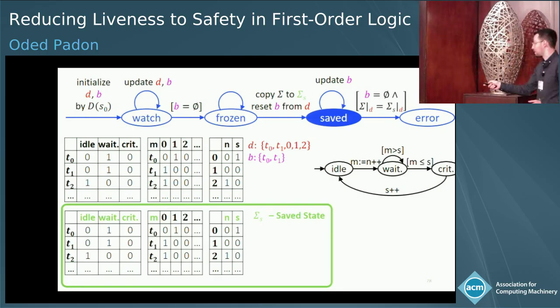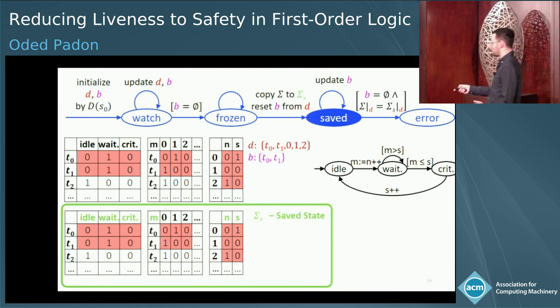In the interest of time, I'm taking it now. When we make this transition, we copy all of our state to a saved state, a shadow vocabulary that we have here, and we reset B according to D. So you see that both T0 and T1 are now in B. We're now waiting for them. And now we're going to monitor this condition: is it the case that B is empty and the finite projection defined by D is the same between these two states? Now we won't go to the error state because B is not empty.